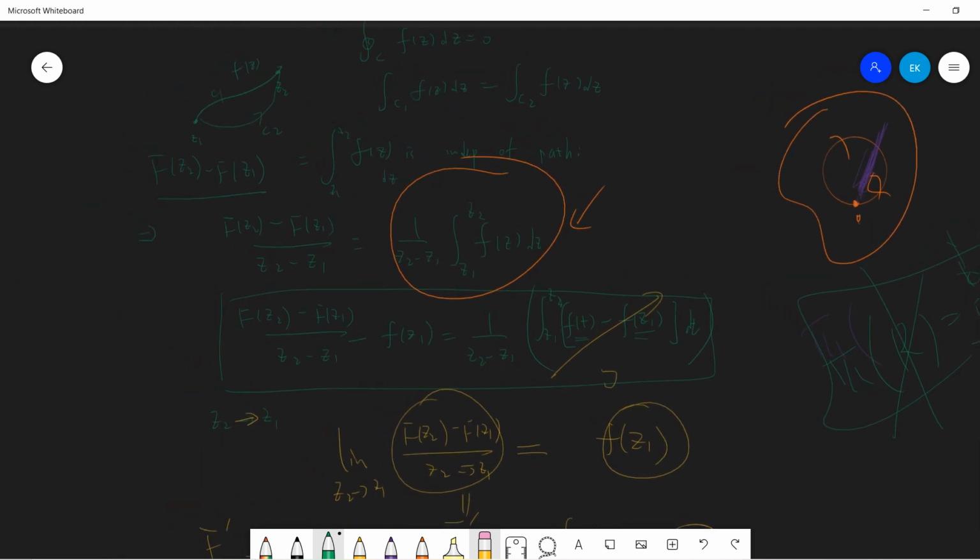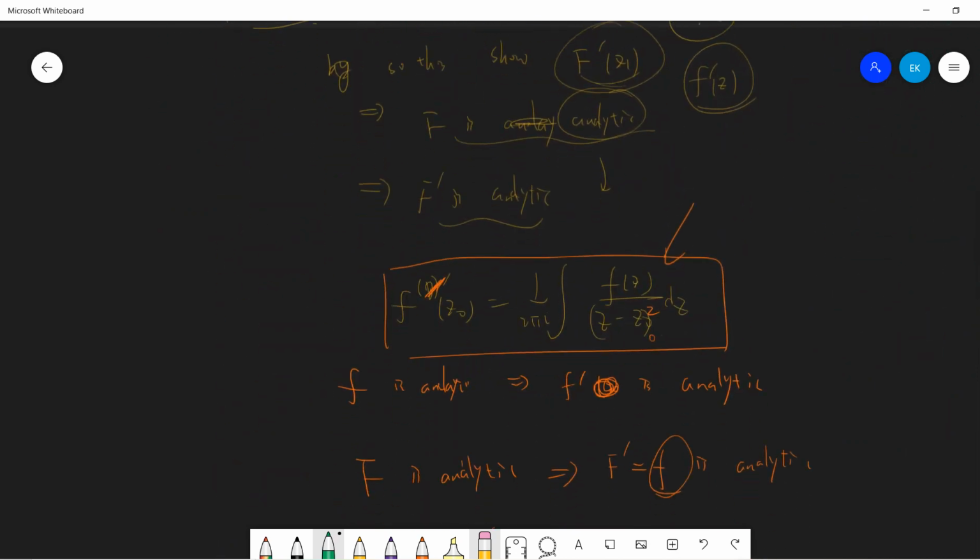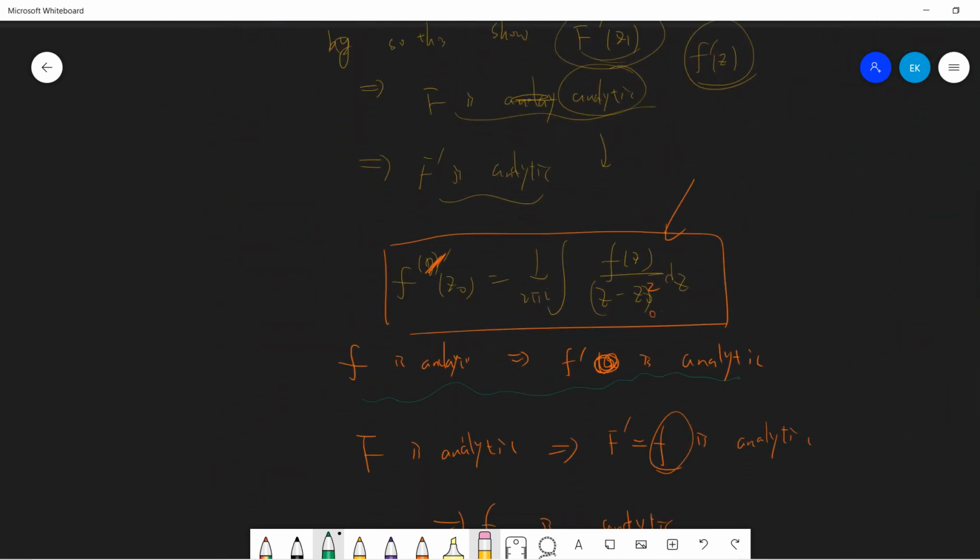Basically, that's it. We start from independence of path, and finally we use the Cauchy theorem, only on this part. F is analytic, F prime is analytic, so f is analytic. And next time, I think complex analysis is almost over. Next time we will prove Liouville's theorem and the fundamental theorem of algebra using complex analysis.